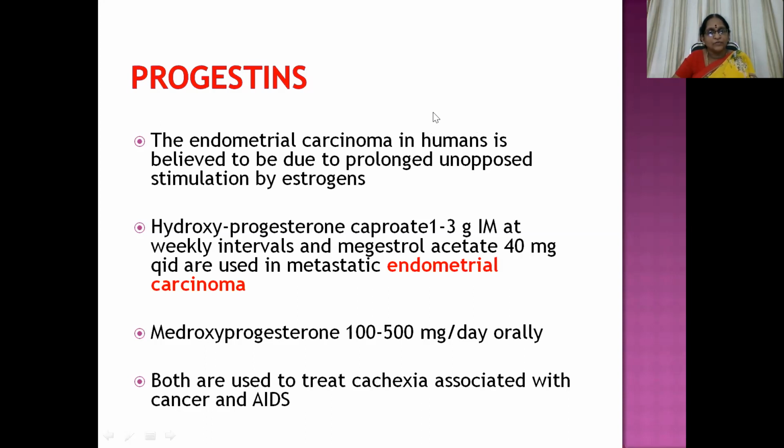Progestins. Endometrial carcinoma in humans is believed to be due to prolonged unopposed stimulation by estrogen. So we need to combat that with progesterone administration, because estrogens and progesterones have contradictory actions. So hydroxyprogesterone caproate 1 to 3 grams IM is given at weekly intervals, and megestrol acetate 40 milligrams BID is used in metastatic endometrial carcinoma. Or even medroxyprogesterone can be given 100 to 500 mg daily orally. Both are used to treat cachexia associated with cancer and AIDS.